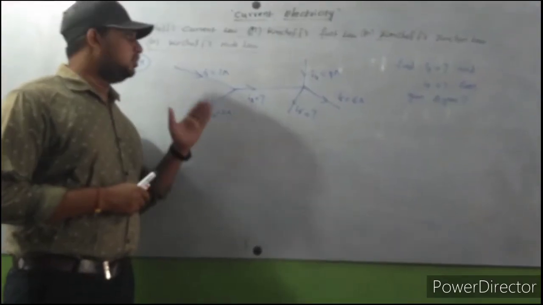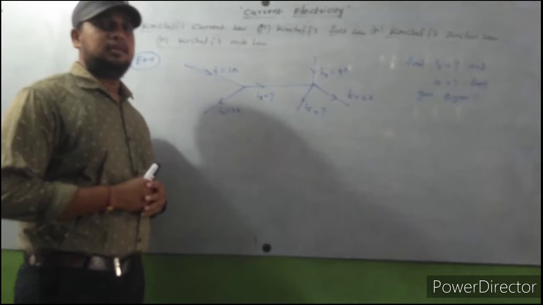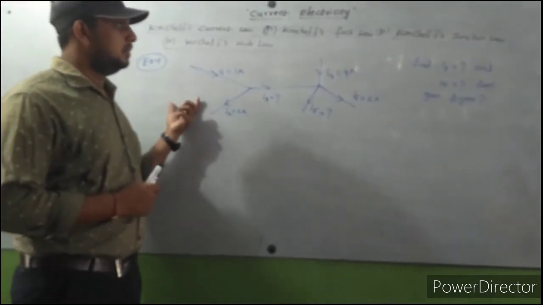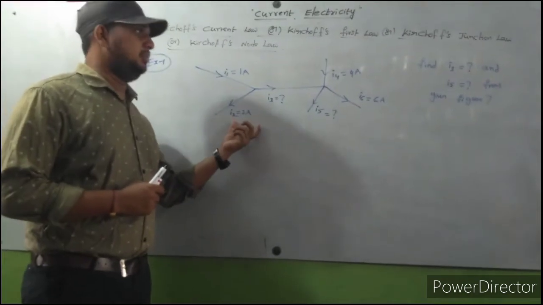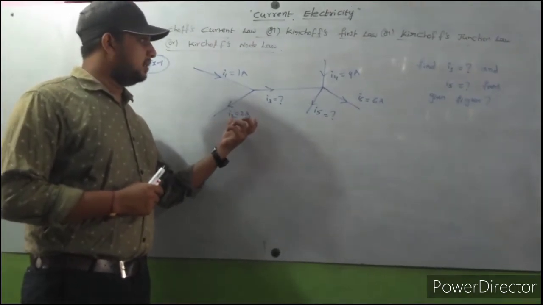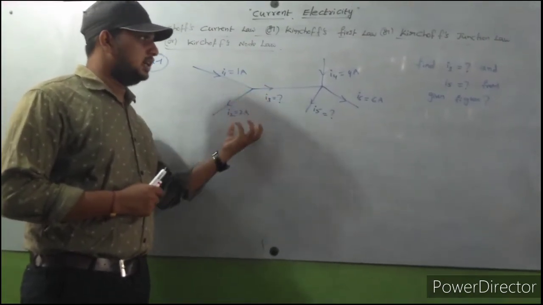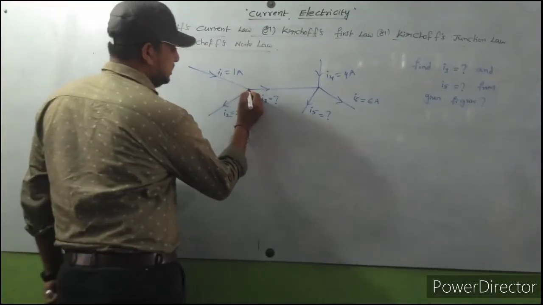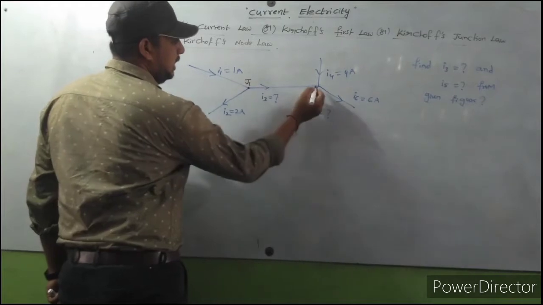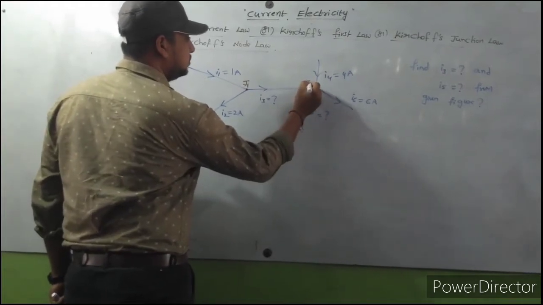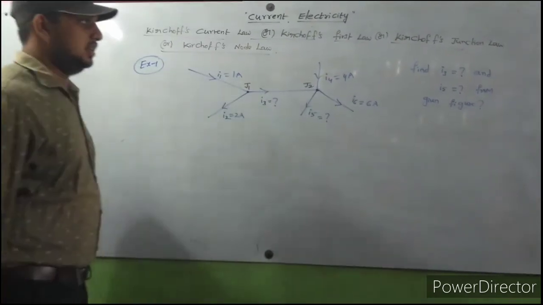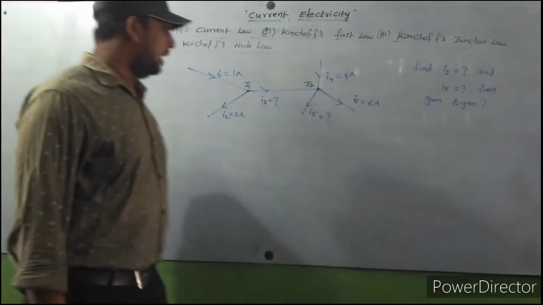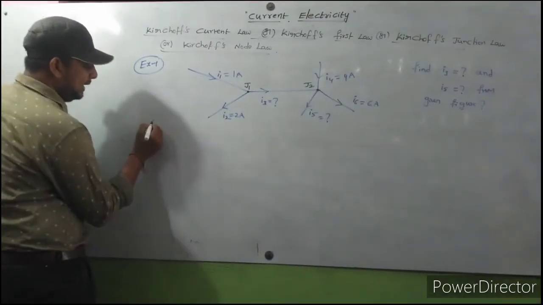Continuing my lecture on the topic Kirchhoff's first law, numerical 1. Here one network diagram is given. Observe this figure carefully. How many junctions are there? This is junction 1, and here it is junction 2. So 2 junctions are there, and we need to find the I3 and I5 values.